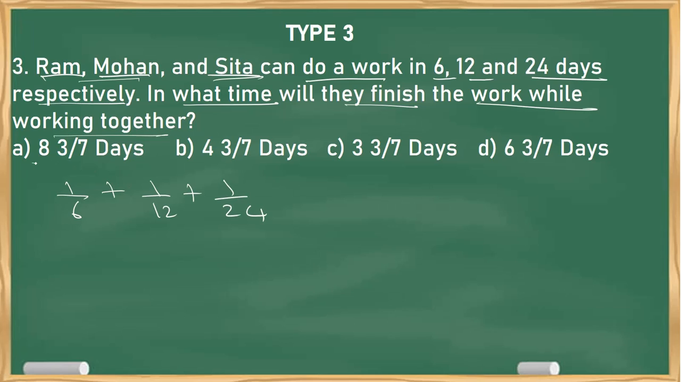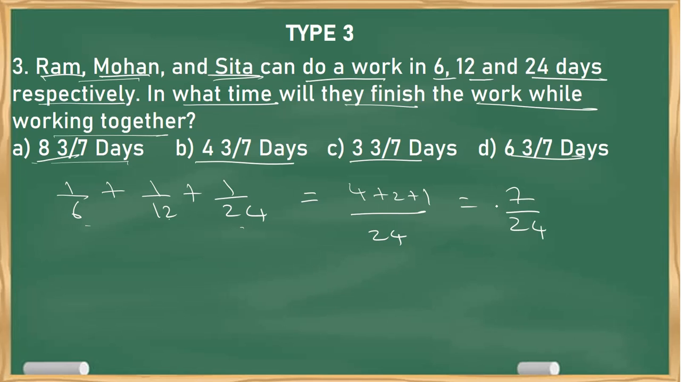One thing always keep in mind, most of the options will not be in terms of decimal. It will be mixed fraction. So ensure that you convert into mixed fraction. LCM is always 24 because 24 is the highest number and it goes with 12 and 6. So what do I get here? 4 plus 2 plus 1, that is 7 by 24. One day work of ABC is 7 by 24. Total work is 24 by 7 days.